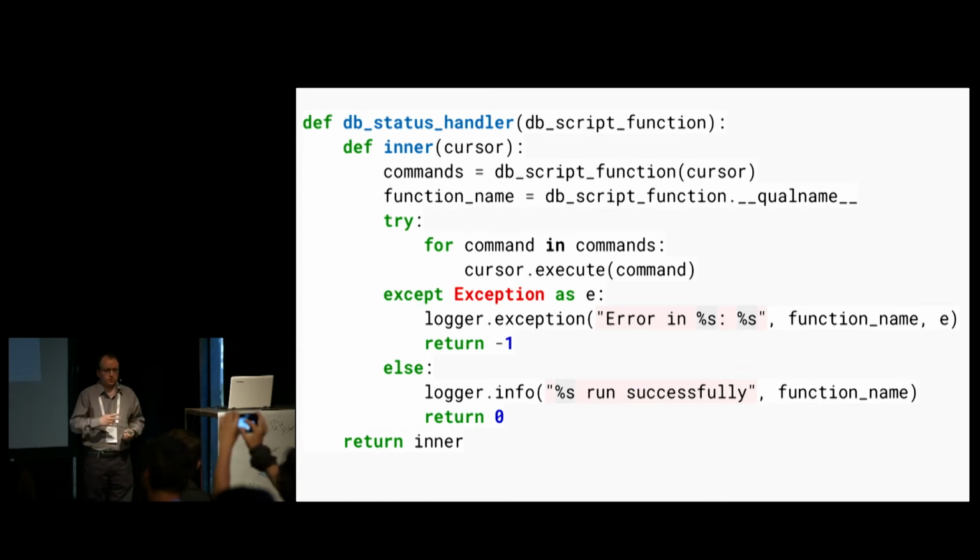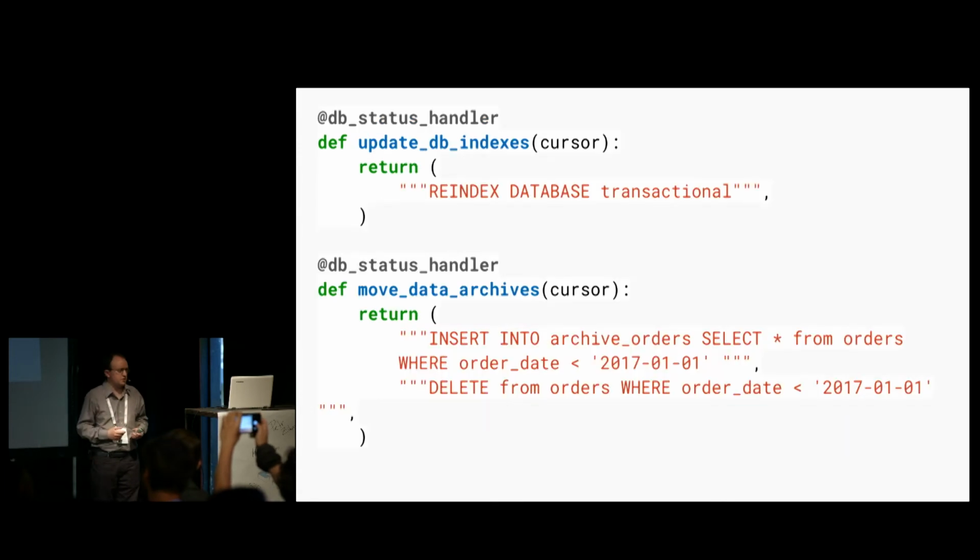And now the previous 2 functions can be changed for something like this. I only have to apply the decorator on top of the function definition with @dbStatusHandler, and then I can remove all that logic and just put the command that needs to be run in the database. And now by doing so, we achieve 3 things, actually. First, we put a name to something that was previously anonymous code, something that didn't have a name. Now it's called dbStatusHandler. It has one rightful place.